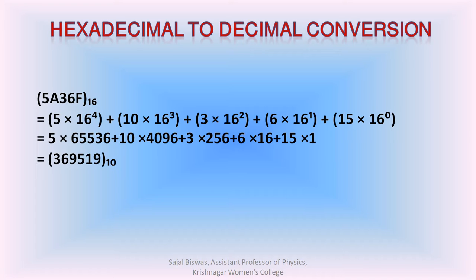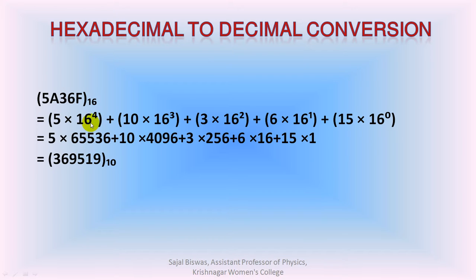For hexadecimal to decimal conversion, for example, the number 5A36F, the coefficients of the digits F, 6, 3, A, 5 are found out. The coefficient of F is 16 to the power 0 and the coefficient of this 6 is 16 to the power 1, and in a similar manner the coefficient of this 5 is 16 to the power 4.